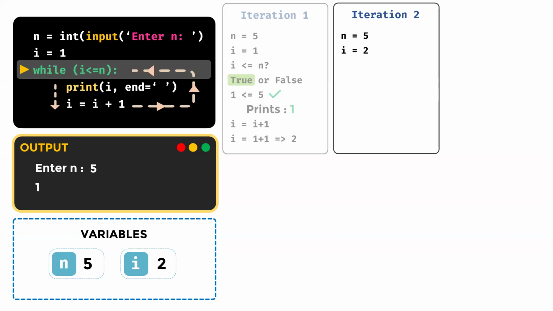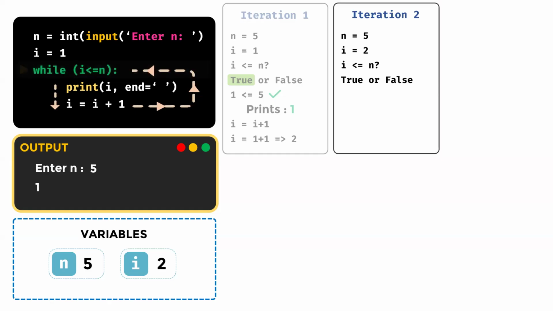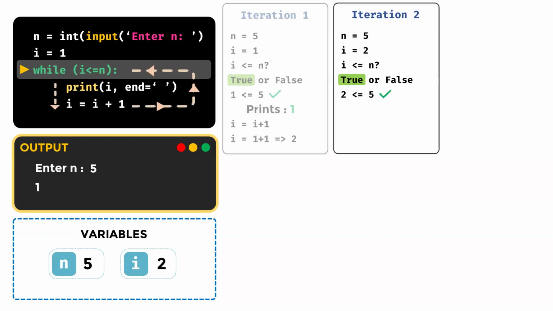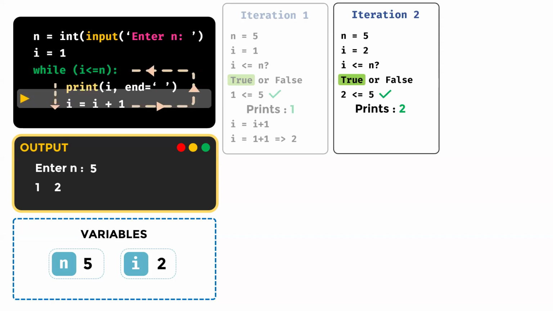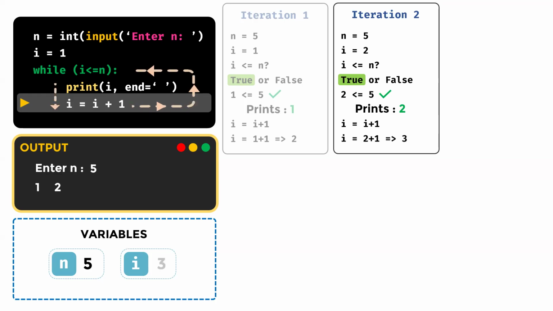Now check the condition. I less than or equal to n. I value is 2. 2 is less than or equal to 5, right? That is true. So we are going to execute the statements inside while. First statement, we have to print I. What is the value of I? 2. So it prints 2, and that will be displayed on the screen. Next statement, it is going to increment the value of I. So I equal to I plus 1, so I value will be increased by 1. I value updates to 3.